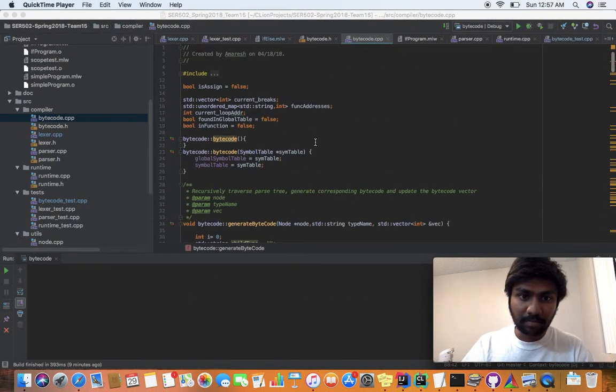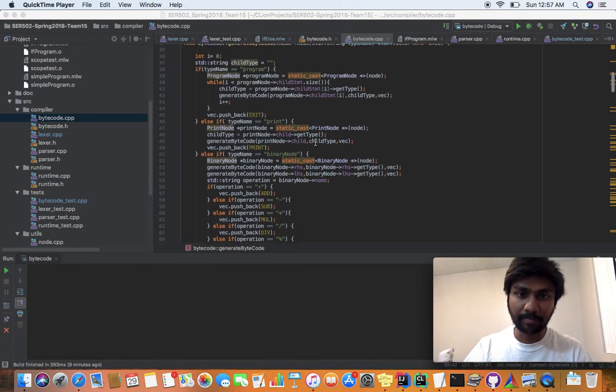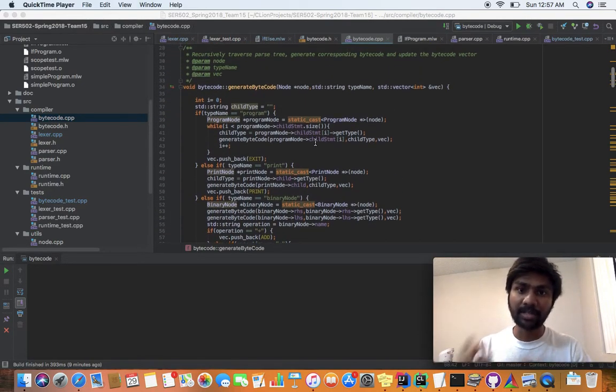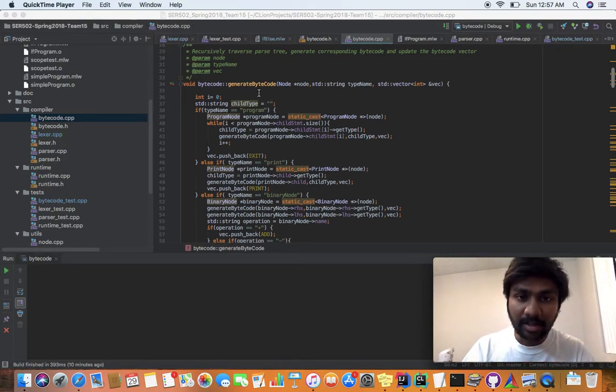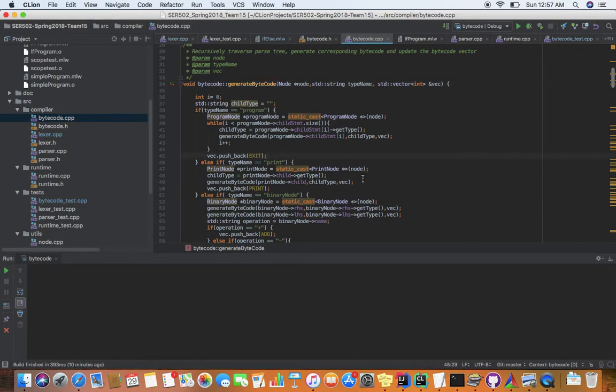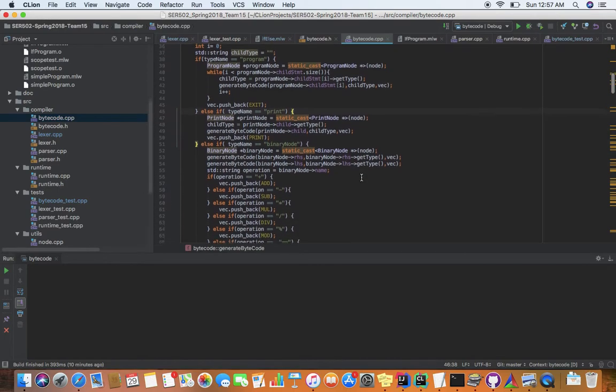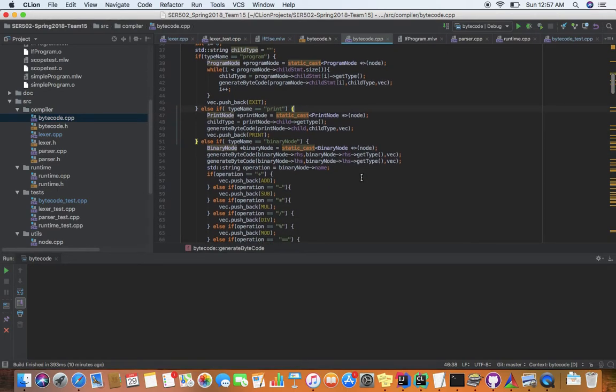This is the bytecode file. My bytecode part of the C program receives the parse tree and the symbol table, which are generated and explained by my teammate. While traversing, generate bytecode is a function which recursively traverses through the tree and then pushes the opcodes into the vector, which will be passed on to the runtime environment, which will do the actual execution. So I would like to explain some basic nodes and then what exactly this function does.